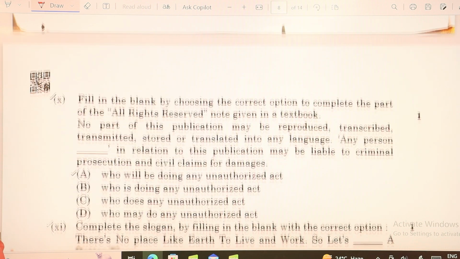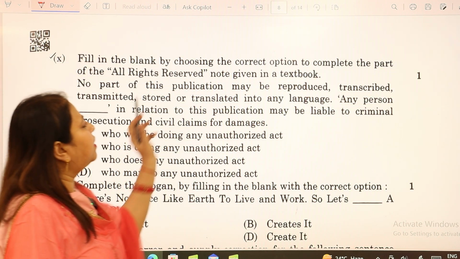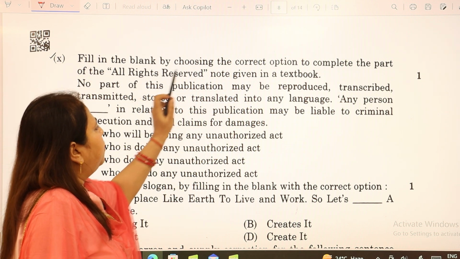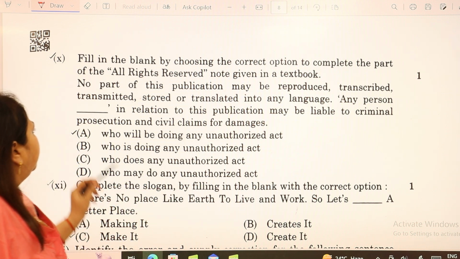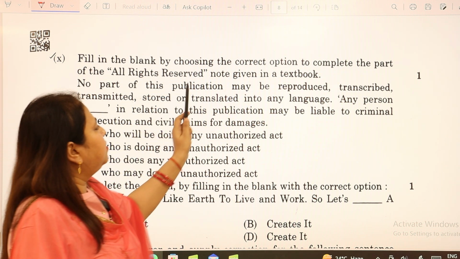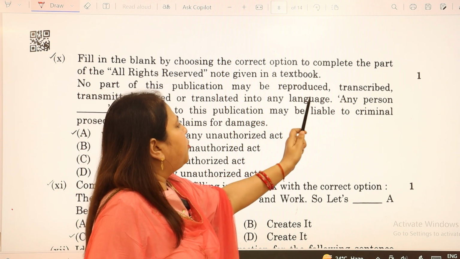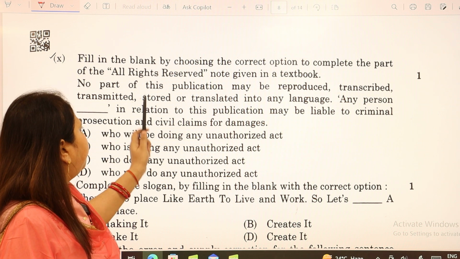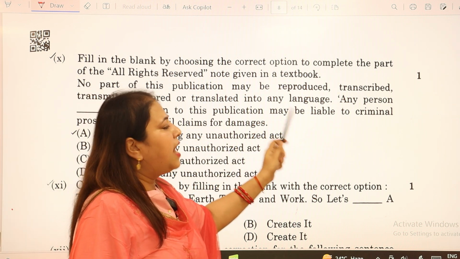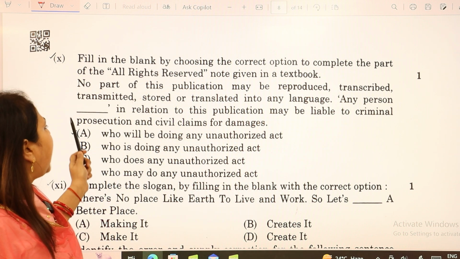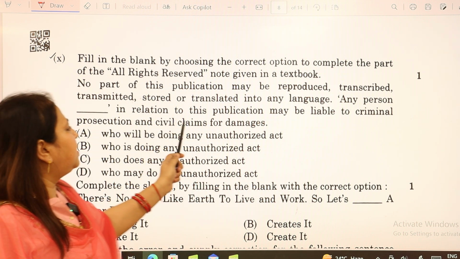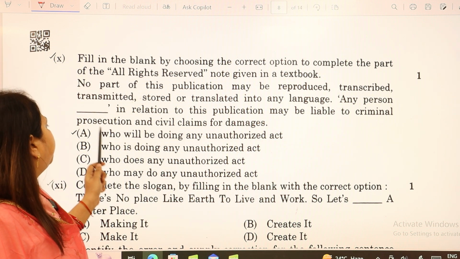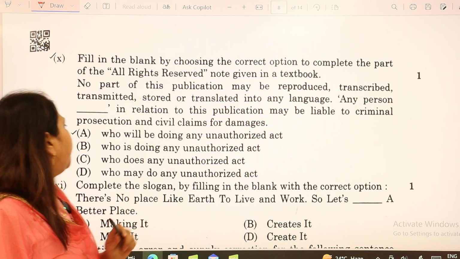Then we move to the 10th one. Fill in the blanks by choosing the correct option to complete the part of the all rights reserved note given in the textbook. No part of this publication may be reproduced, transcribed, transmitted, stored, or translated into any language. Any person dash in relation to this publication may be liable to criminal prosecution and civil claims for damages.